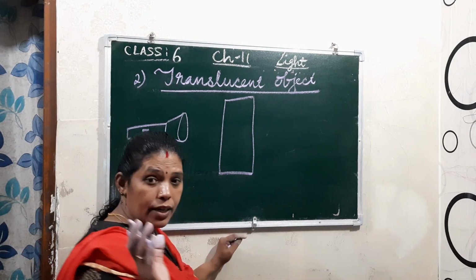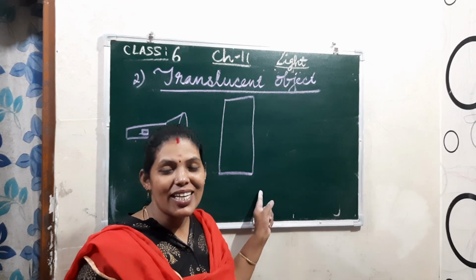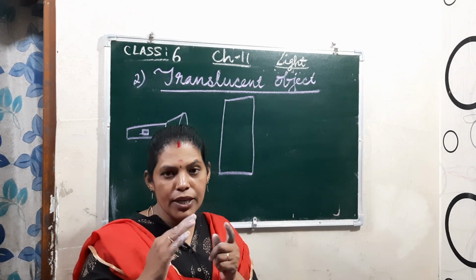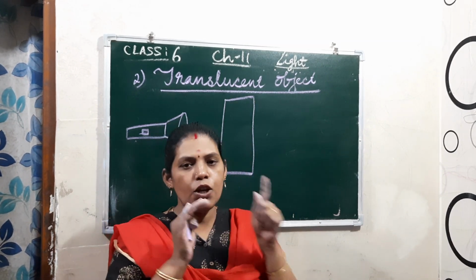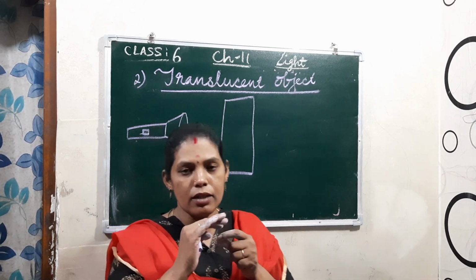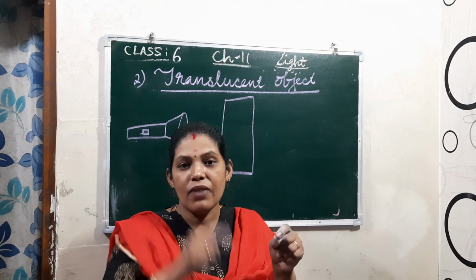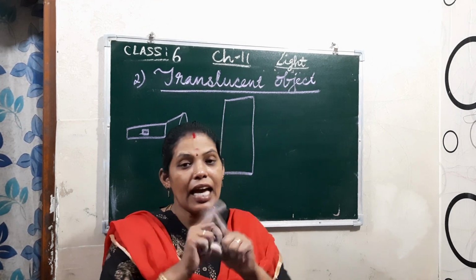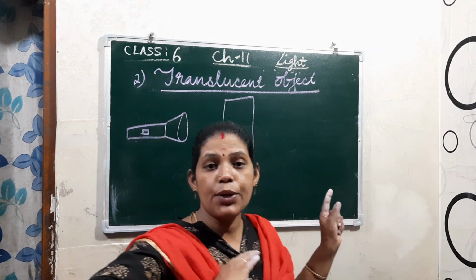And even some water bottles. For transparent I said the water bottle, and here also I can say the water bottle. With some water bottles, you can come to know that something liquid is filled inside, and you can know the level, how much. But you cannot say what is filled in it, whether it is plain water, juice or oil, you cannot find out. Okay, that means it is not completely allowing the light to pass through.